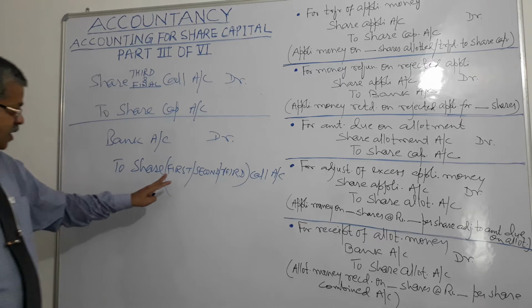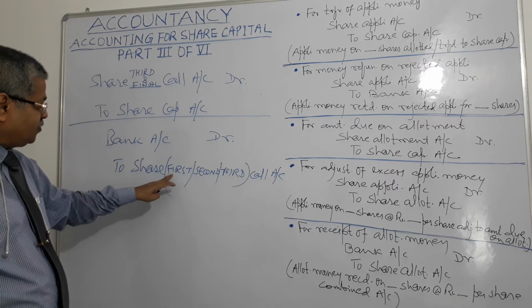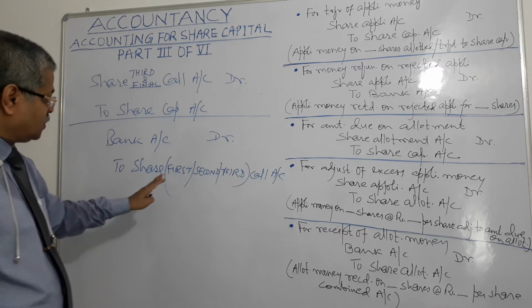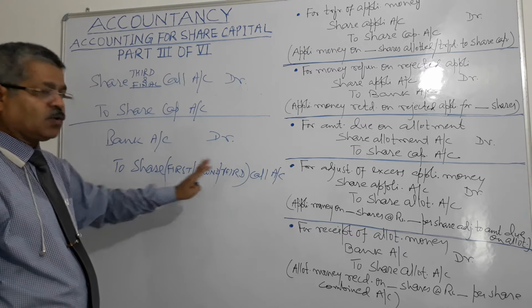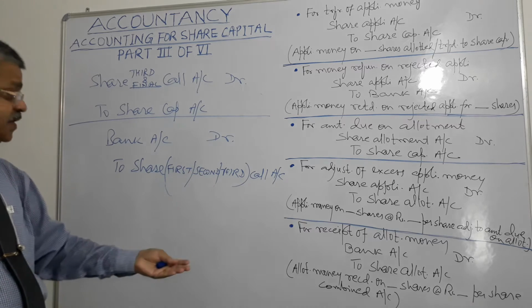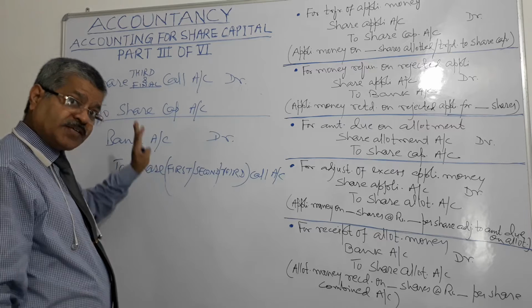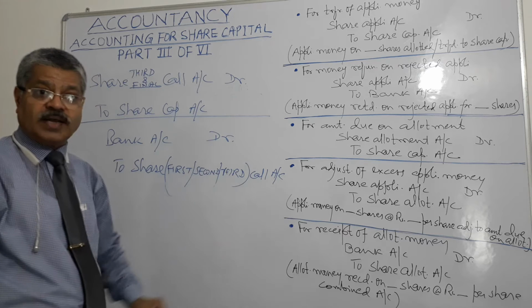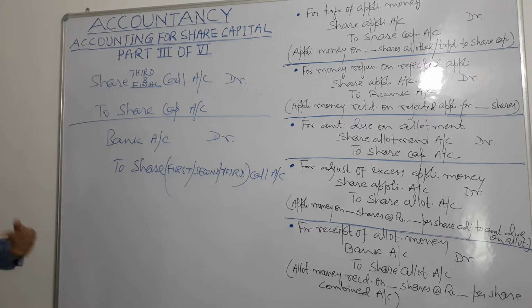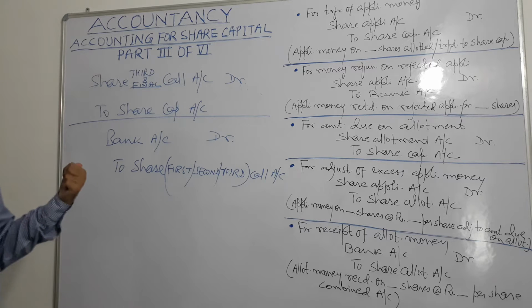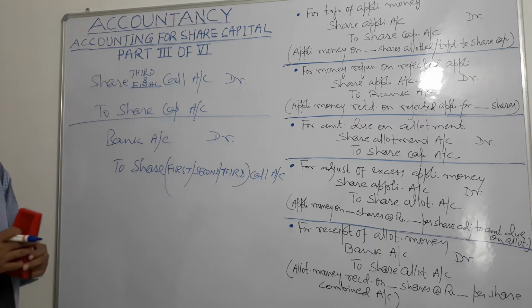Okay. If it is only one call, then we will write first and final call account. If there are two calls, then in the first we will write only first call account, and in the second we will write second and final call account. If there are total three calls, in first we will write first call account, in second call account, and in third and final call account. That way we will name it, right? And narration will be call money received, because this we were doing for receipt of call money, this one, right?